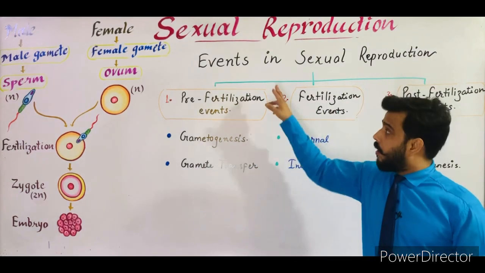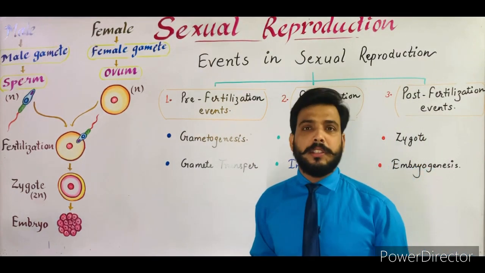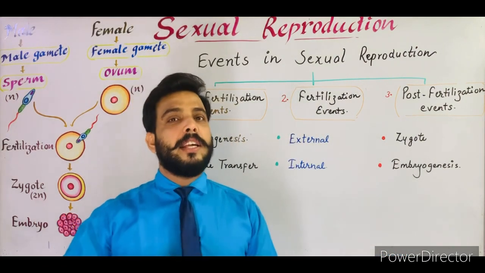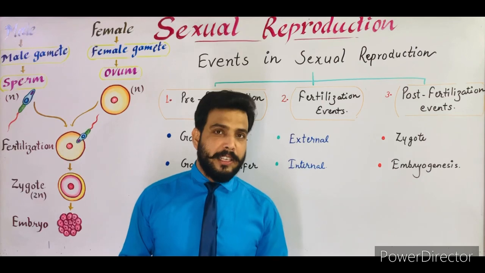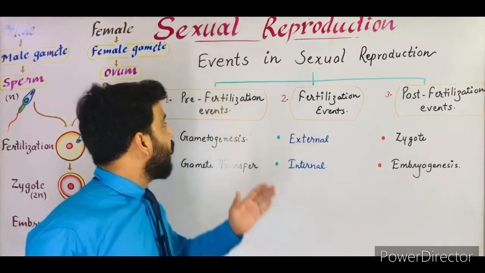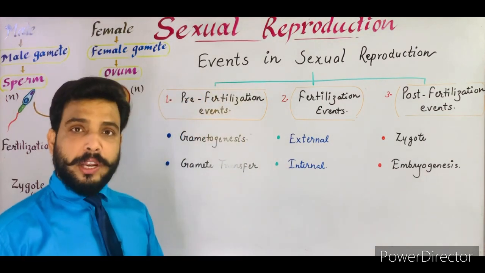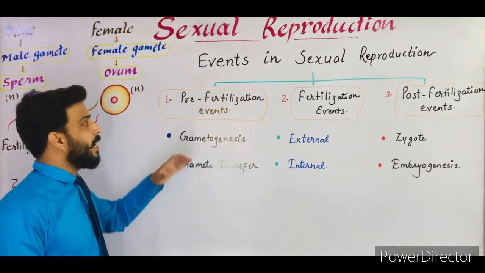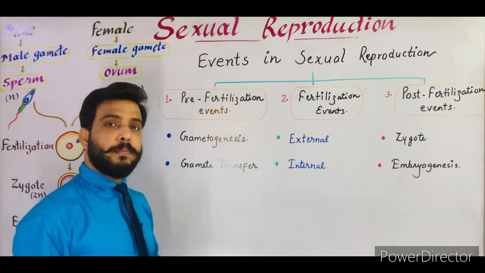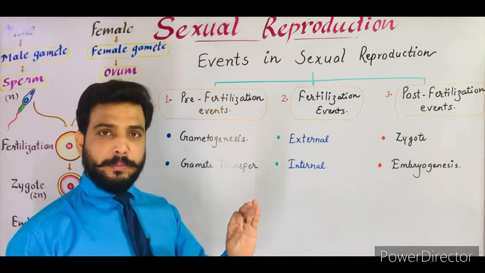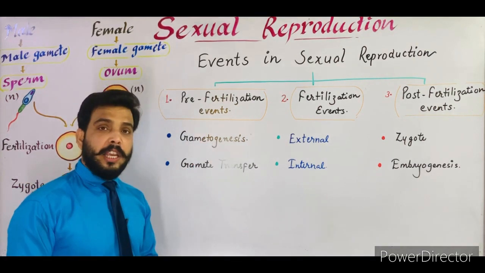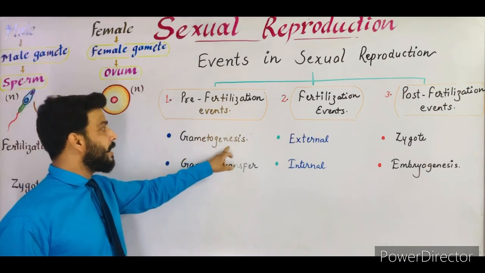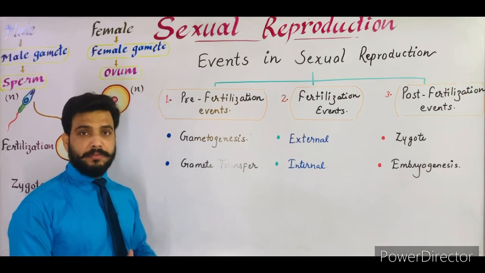First of all, events of sexual reproduction means, in an organism when sexual reproduction takes place, how many types of events are there. We have classified the events during sexual reproduction into 3 major types, in which the first one is pre-fertilization events. Those events which take place before fertilization are termed as pre-fertilization events, in which there are 2 major steps. The first one is gametogenesis, another one is gamete transfer.